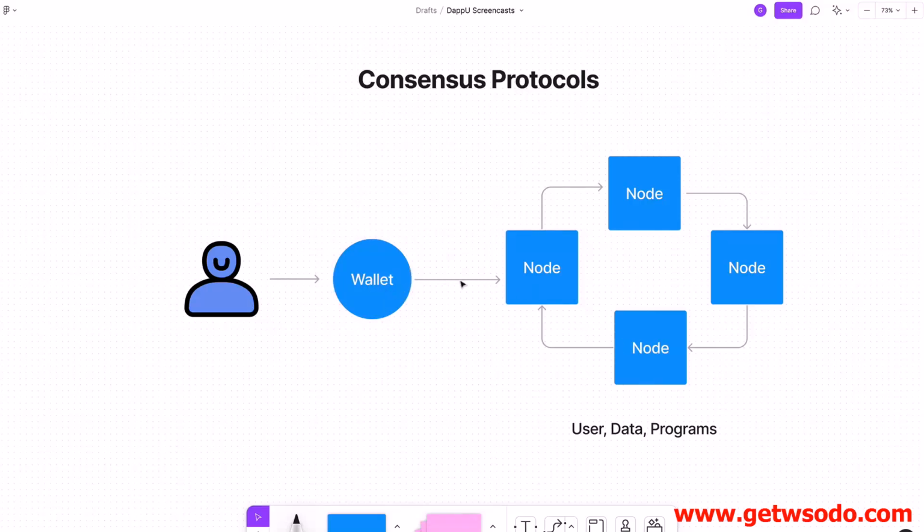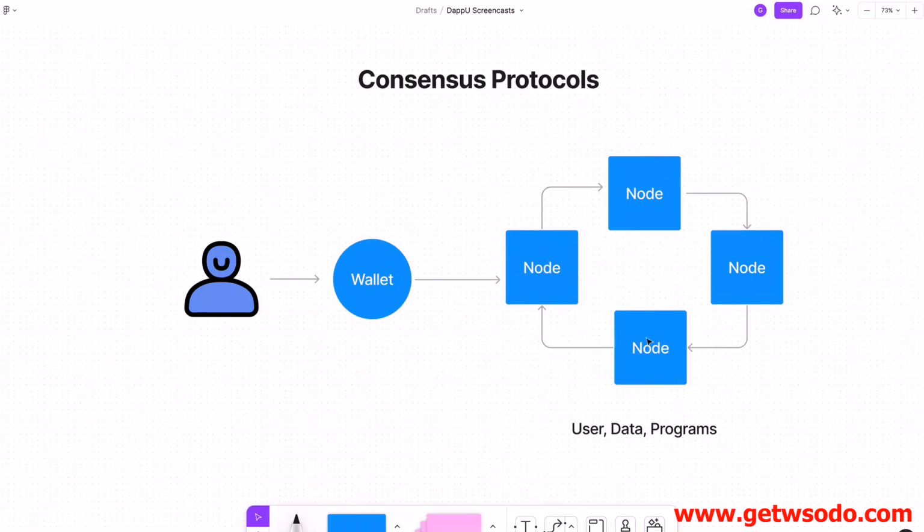Then that transaction gets broadcast to a node, which is one of the computers that makes up the blockchain. Again, there's a peer-to-peer network of nodes that all talk to one another. Each node gets all the data, the programs, and any user information is stored on each of these nodes. And so whenever a transaction is added to the blockchain, each of these nodes has to come into agreement